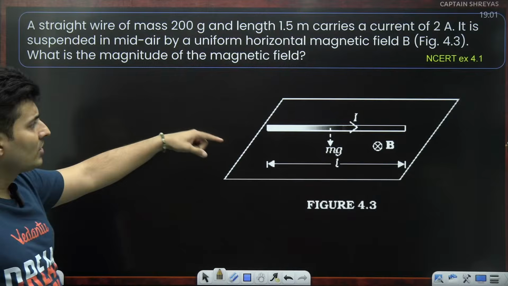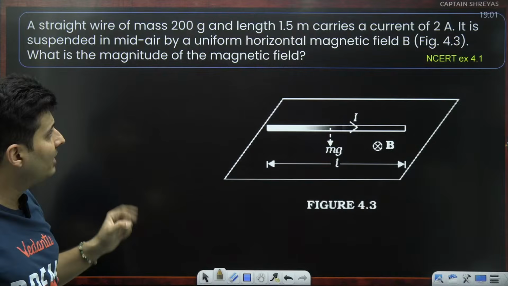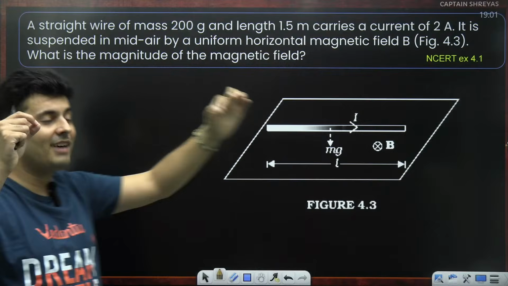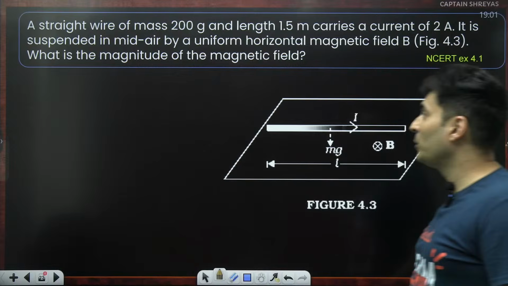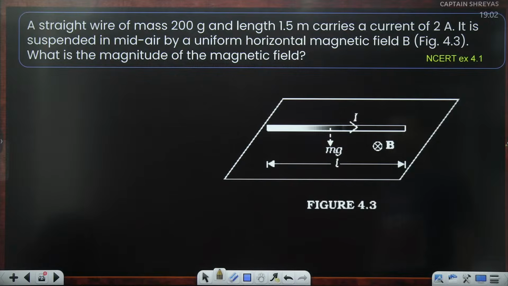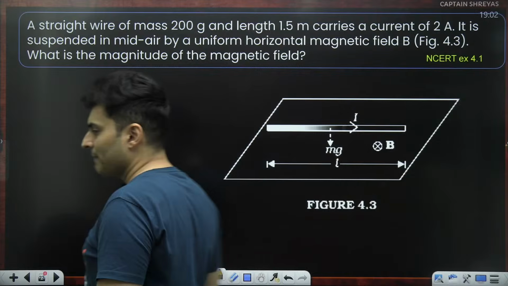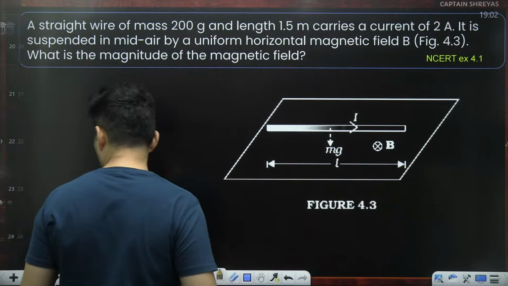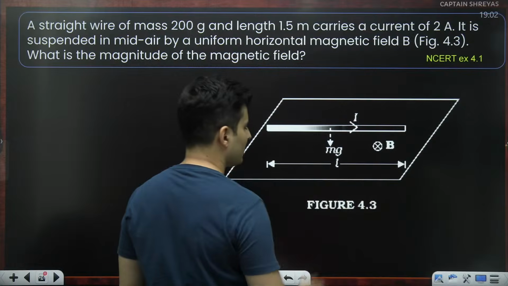There is a wire whose mass is 200 grams, not much. Length is 1.5 meters, it carries 2 amperes current, and it is suspended. Imagine a wire floating in air. Isn't it crazy? And why is it floating? Because of the magnetic field which is traveling inside that plane of that board. What is the magnitude of the field? So there is a magnetic field, there is current, and the weight is being balanced. So this problem has to be solved by drawing or showing all the forces.